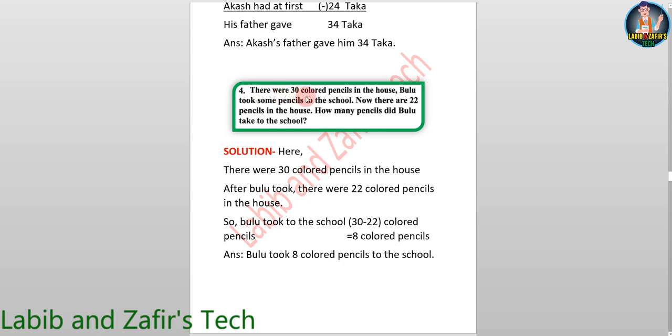There were 30 colored pencils in the house. Bulu took some pencils to the school. Now there are 22 pencils in the house. How many pencils did Bulu take to the school? Solution here. There were 30 colored pencils in the house. After Bulu took, there were 22 colored pencils in the house. So Bulu took to the school 30 minus 22 colored pencils equal 8 colored pencils. Answer. Bulu took 8 colored pencils to the school.